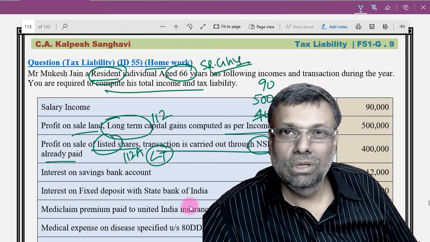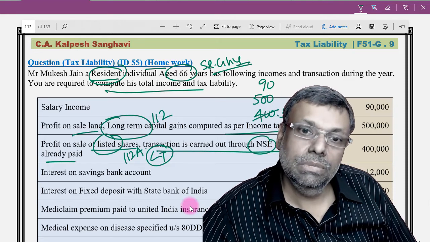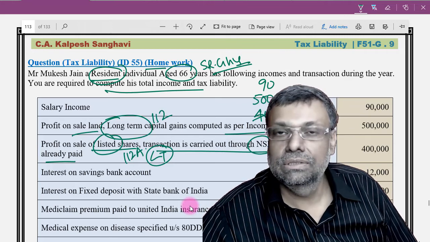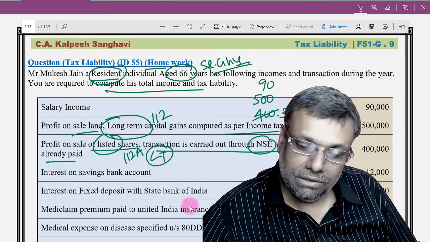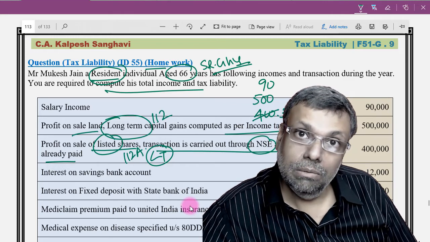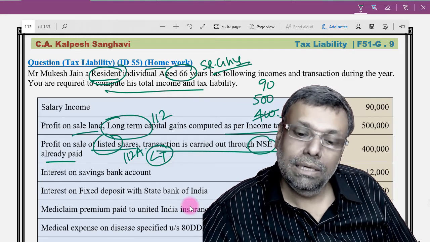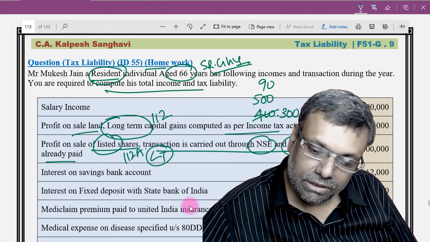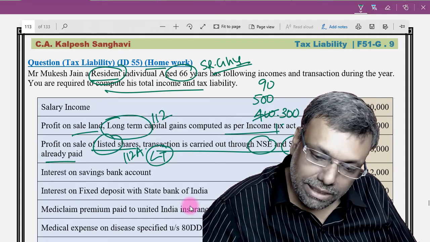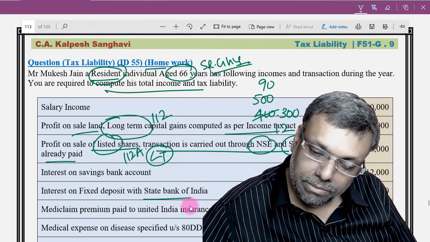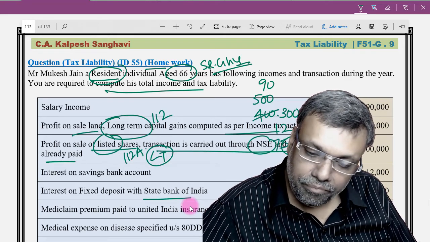Both ways, presentation wise, the answer is correct, but sometimes it can make a key conceptual difference in the presentation of the answer also. So actually I don't like this adjustment in the head of income. I personally don't like it, but I will just do it because many people do that. Then interest on savings bank account, so 12,000 add. And interest on fixed deposit with the State Bank of India, 75,000 add.